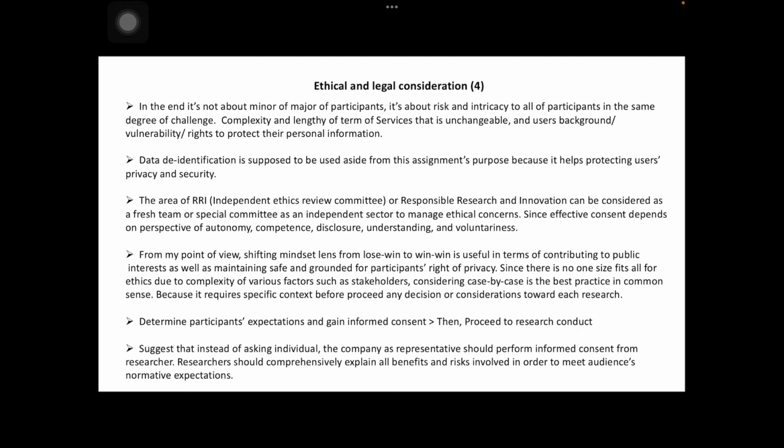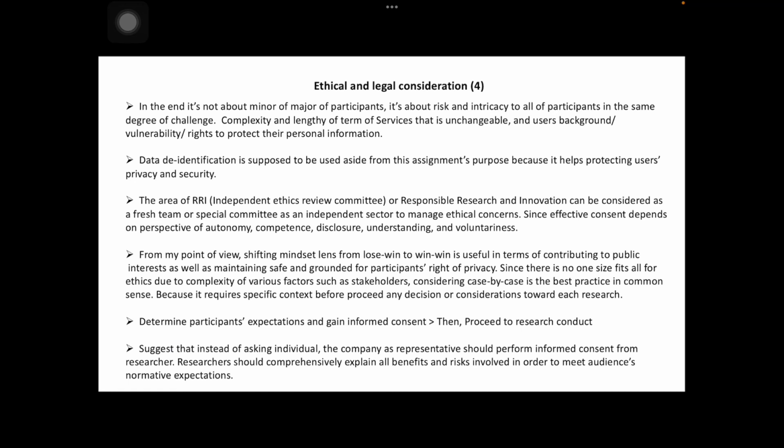Since there is no one-size-fits-all for ethics due to complexity of various factors such as stakeholders, considering case by case is the best practice in common sense because it requires specific context before proceeding with any decision or considerations toward each research. And the researcher should determine participants' expectations and gain informed consent, then proceed to the research conduct.